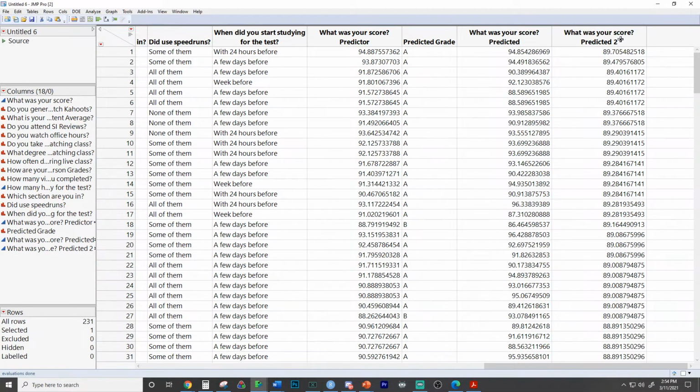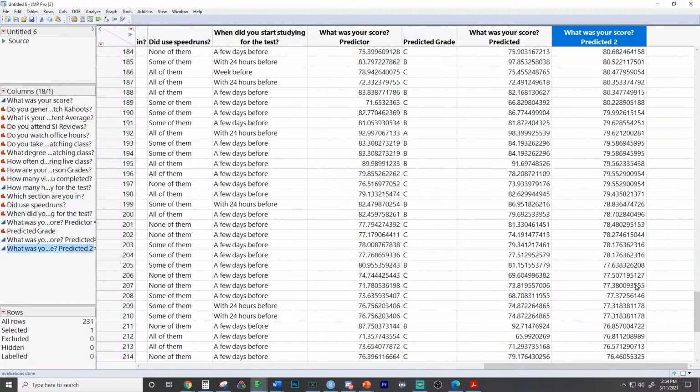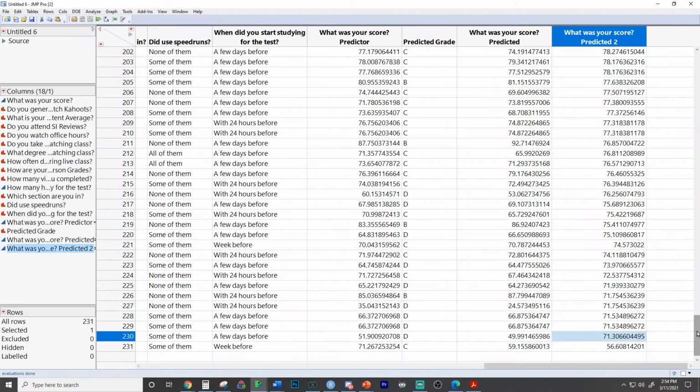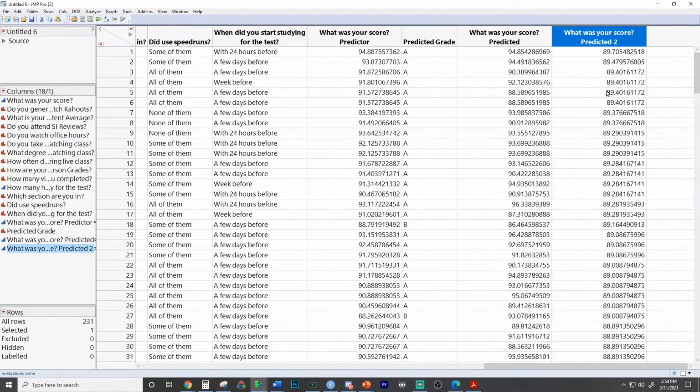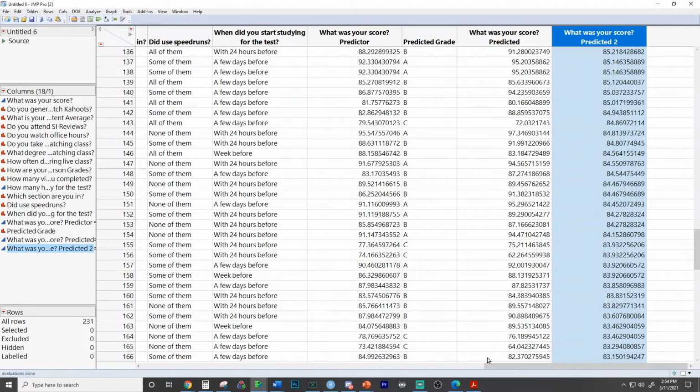Let me explain this, because you'll see the actionable decision from this. These are the grades people were predicted to make, using the model, and I sorted them from highest to lowest. Does that make sense? Are you following me here? So these are the people who are predicted to make the highest. That makes perfect sense. We're on board on that.